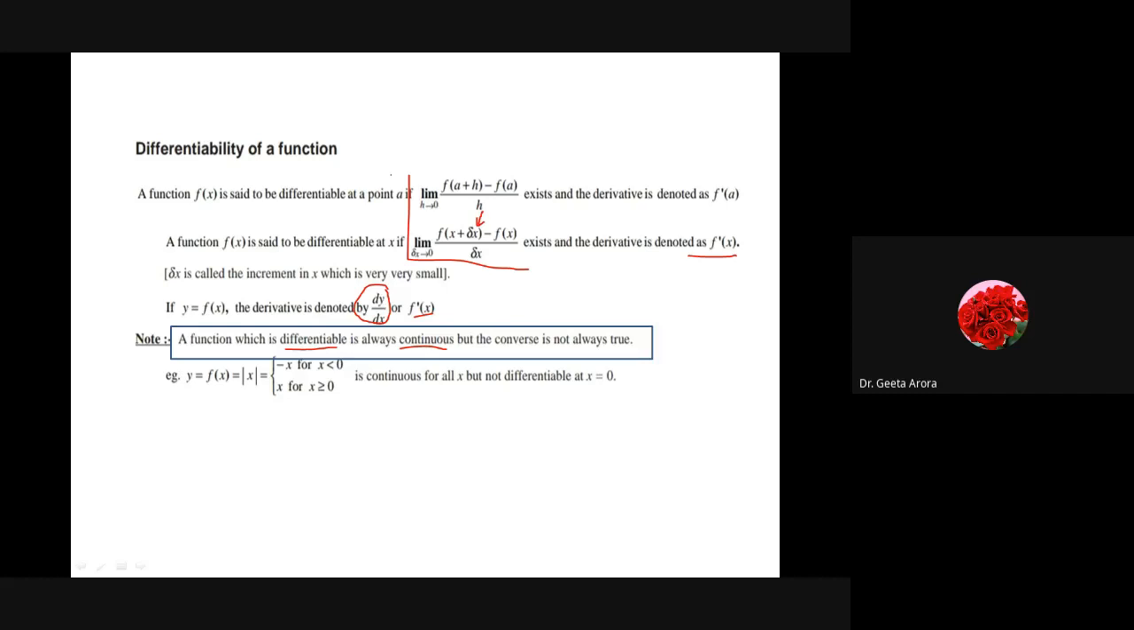And here we have been provided with the example that if f of x is equal to mod x, which is equal to minus x for x less than 0 and x for x greater than or equal to 0, we have learned about the modulus function.